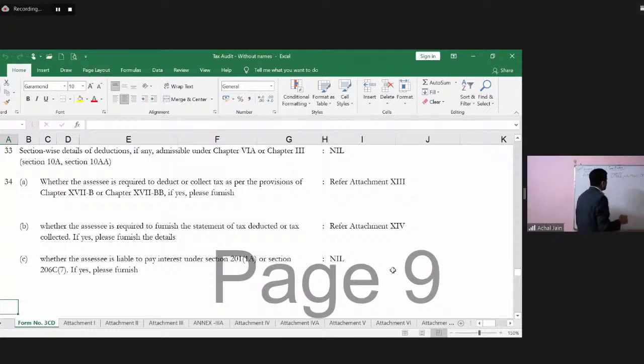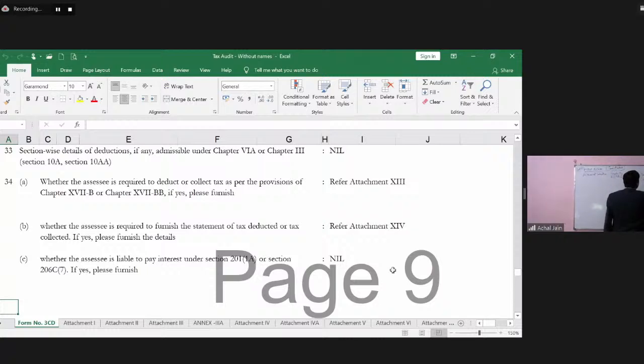And rupees 10 lakhs has been paid subsequent to the previous year, but up to the date of return of income.